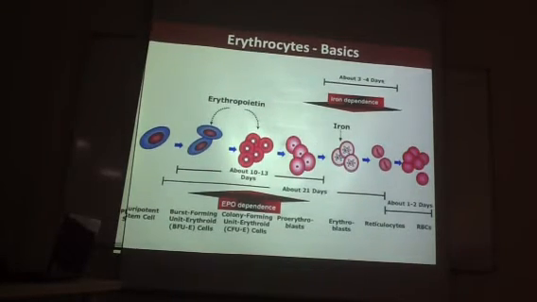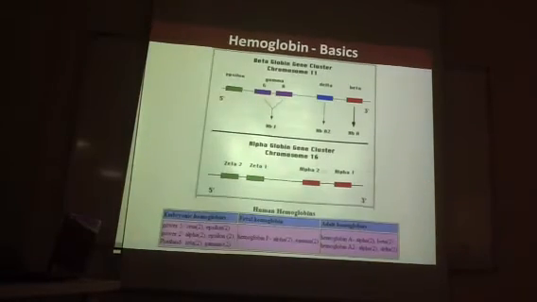Once the erythroblasts are formed, we need iron to produce the RBCs.